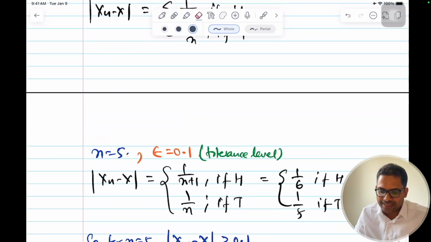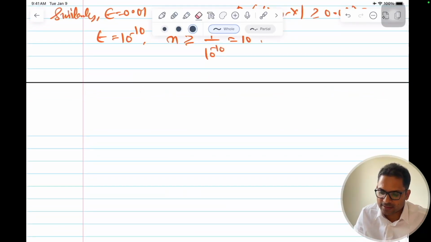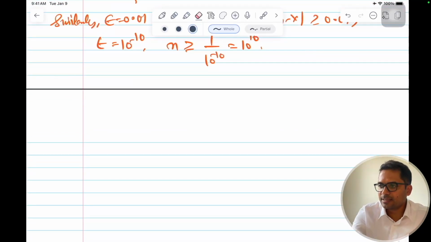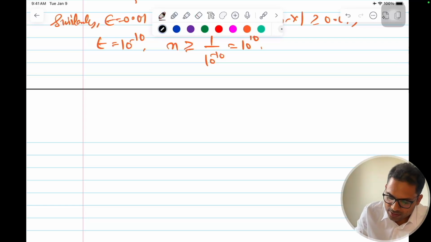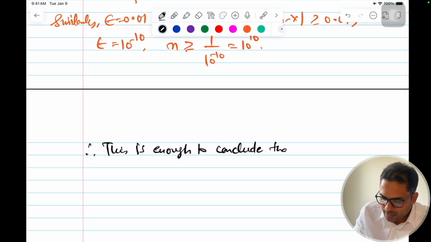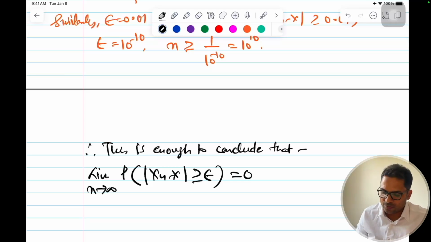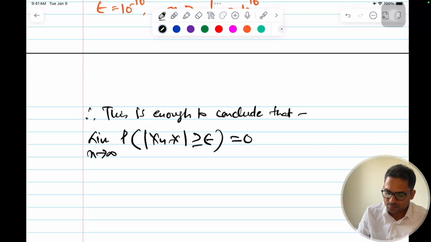Okay, so that is your convergence in probability. As n increases, the probability increases. So we can say from this example that this is enough to conclude that the limit as n tends to infinity of the probability of |Xn - X| greater than or equal to epsilon will be 0 as n tends to infinity.